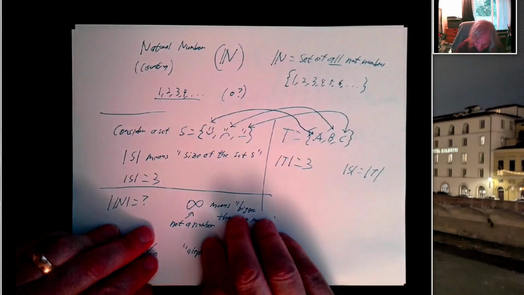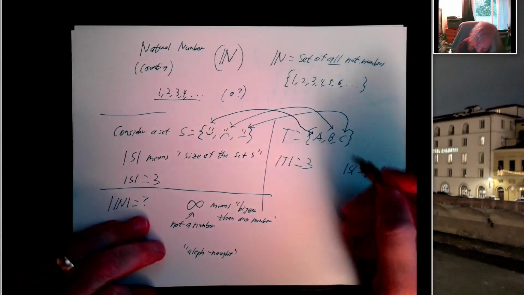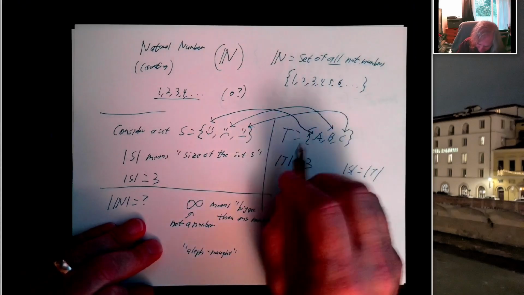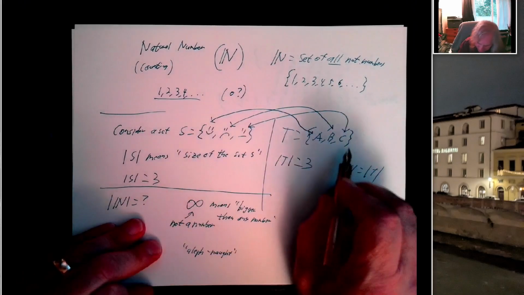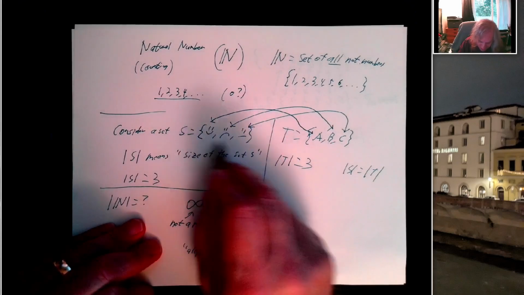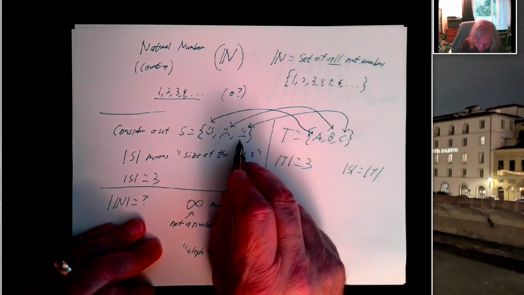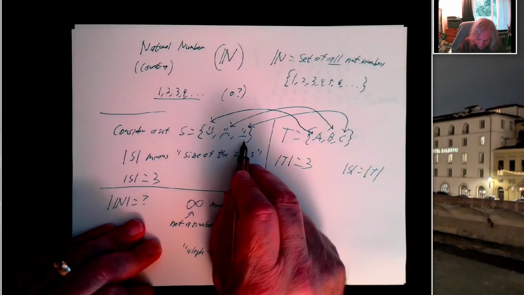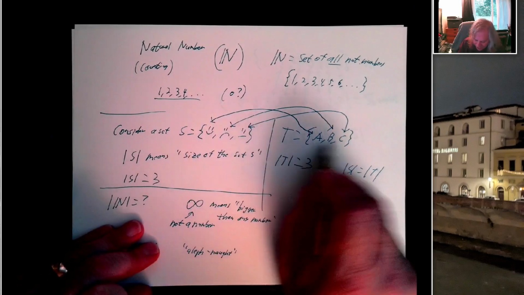And you know, this doesn't work with finite sets. If I add the letter D over here, this is going to be a bigger set than that, because there's nothing I can map D to over here. All my faces are already mapped to. Unless I add another face over here. So by adding one thing here, this set gets bigger.